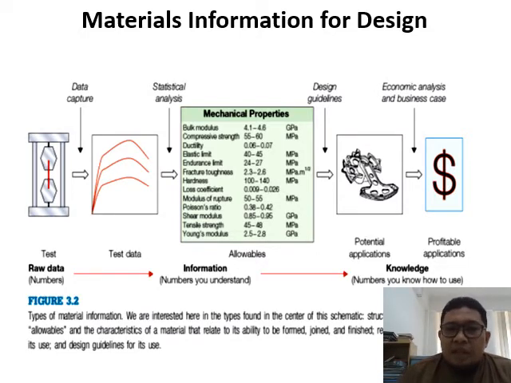That kind of data is very helpful for designers and engineers to use before designing or producing a product. With a various set of data, you can go for the potential application, and then do economic analysis and a business case.